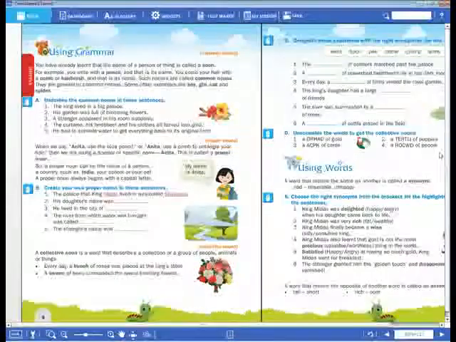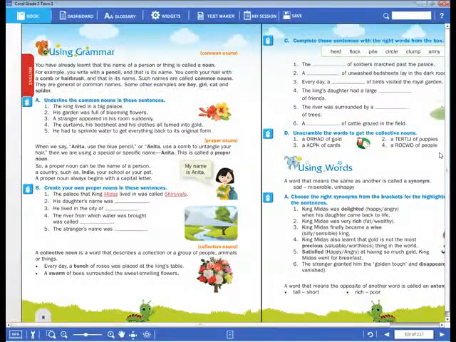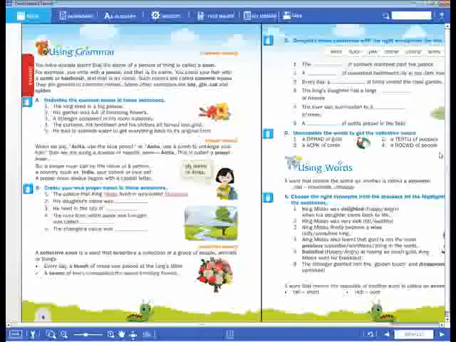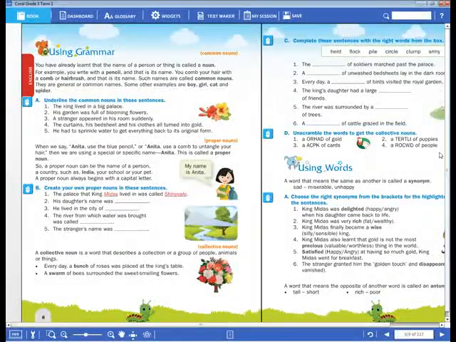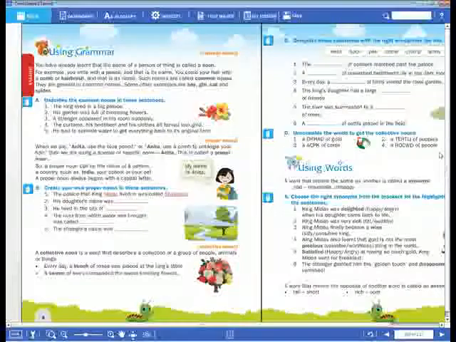Next, fifth type of noun is uncountable noun. Uncountable noun. Okay. Have you written in your notebook, dear children? Now next, sixth and last type of noun is material noun. Material.